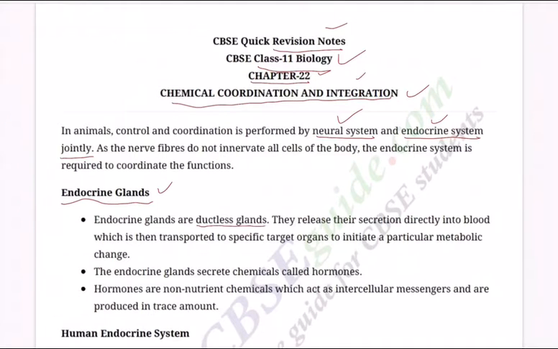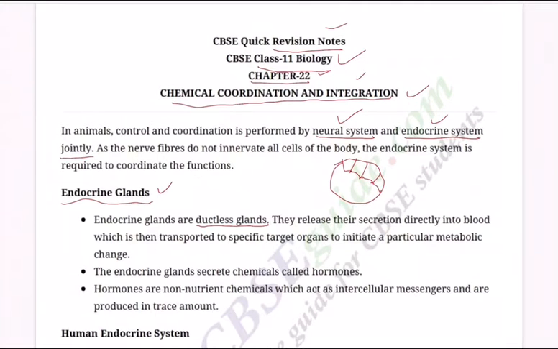What are endocrine glands? Just now I said endocrine glands are ductless glands, glands without ducts. They release their secretion directly into the blood, which is then transported to specific target organs to initiate a particular metabolic change.